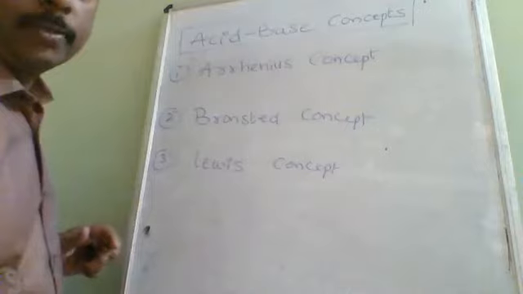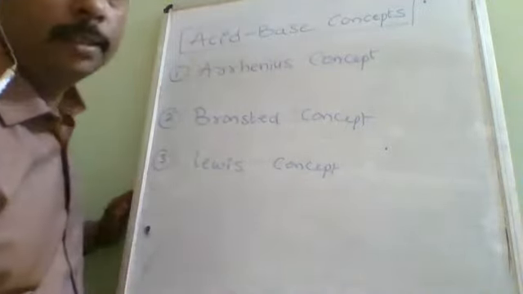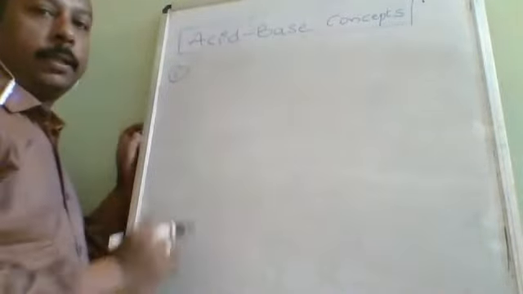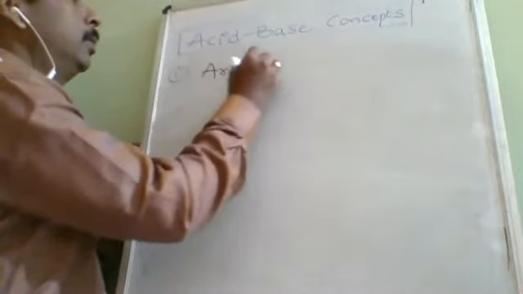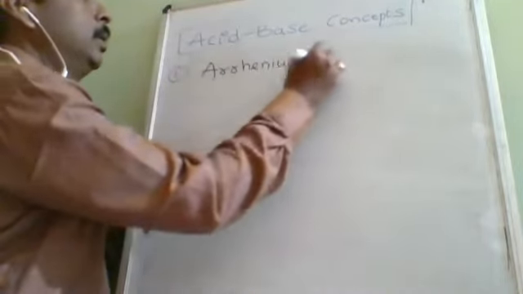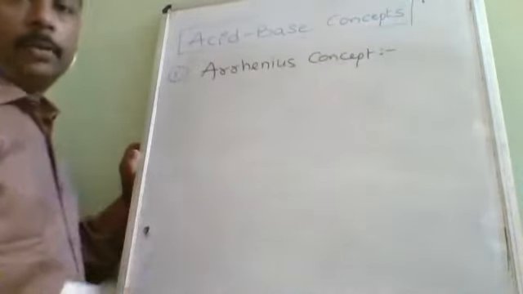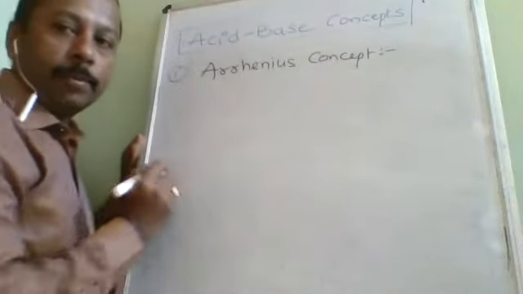Actually, the major successful concept among these three is the Arrhenius concept only. There are some drawbacks, but the number of drawbacks compared to the other concepts is very much less in Arrhenius. So first, the Arrhenius concept. In every concept there are some common points we are going to discuss.